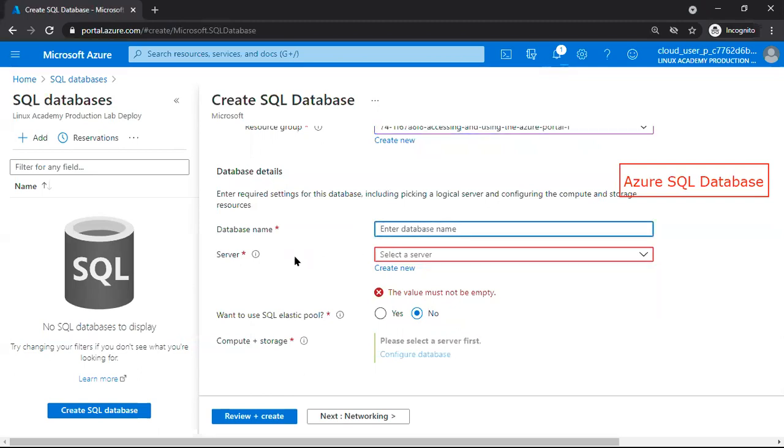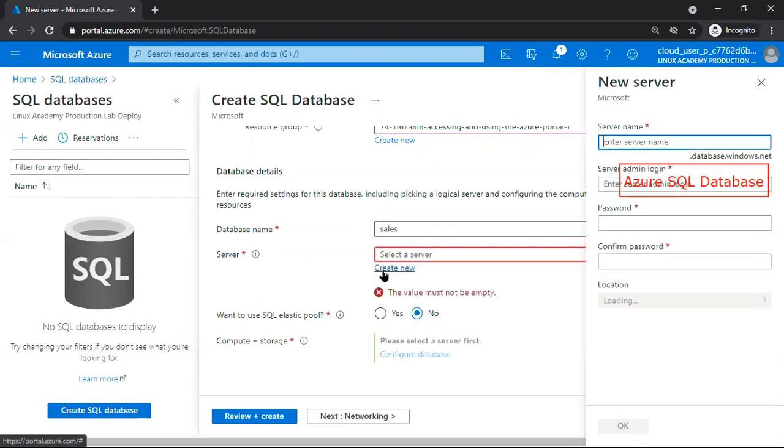You need only the database name directly. No need to mention system details or instance details. Directly the database name, sales database, I want to create. I am saying select a server, create new. Currently there are no servers. Create new means I am not installing SQL Server, remember.